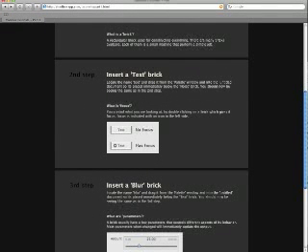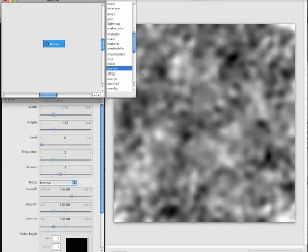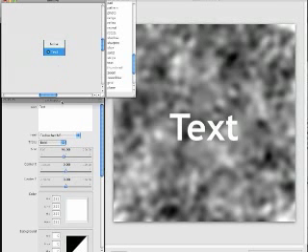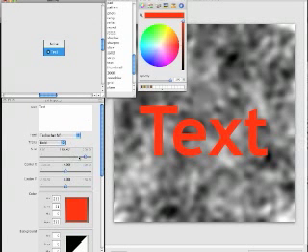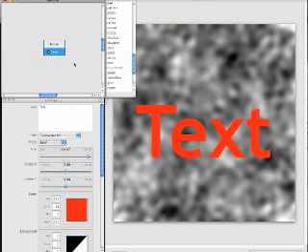Okay, on to the second step. Insert a text brick. Let's do that. There we have it. Okay, and let's make it bigger. That was a text brick.